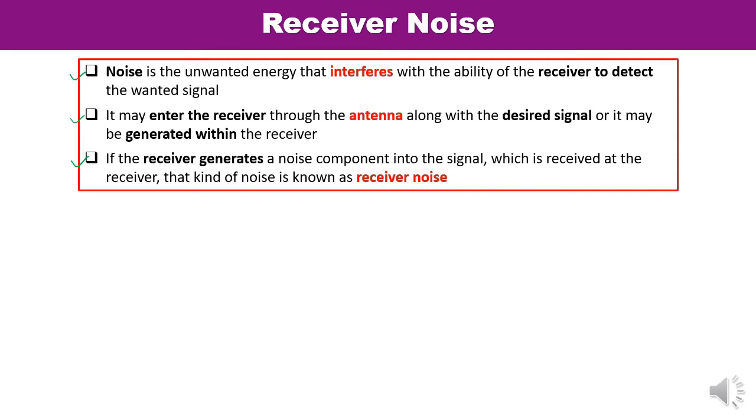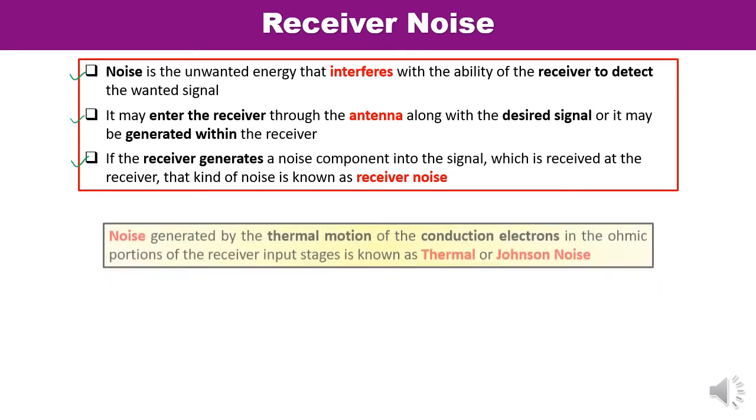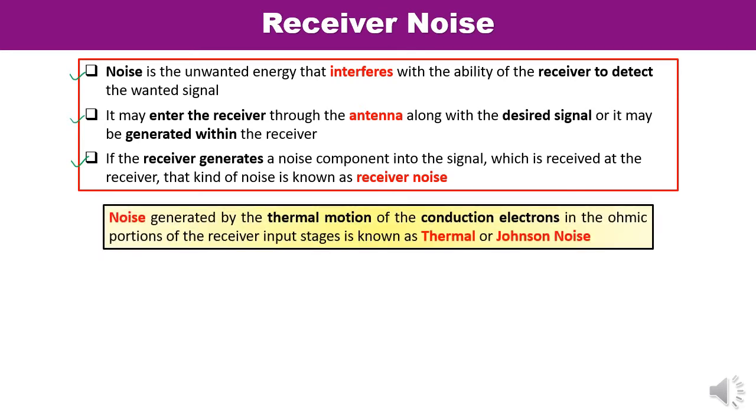This noise generated by the thermal motion of the electrons is known as thermal noise or Johnson noise. Its magnitude is directly proportional to the bandwidth and absolute temperature of the ohmic portion of the input circuitry.